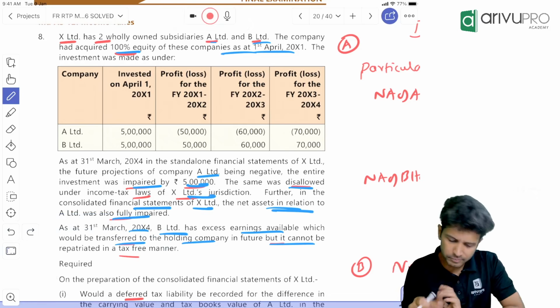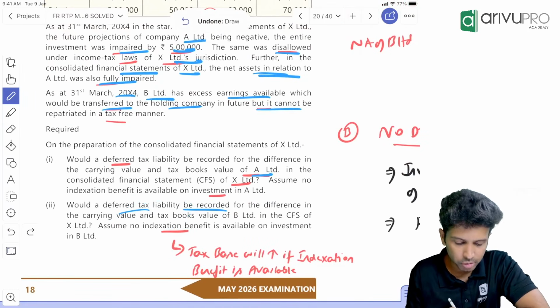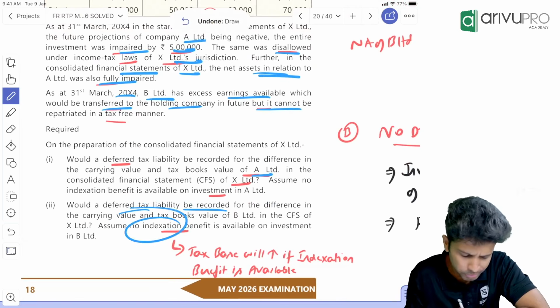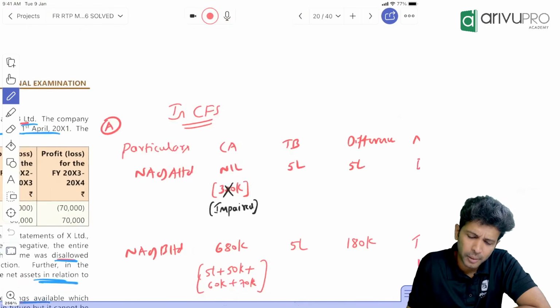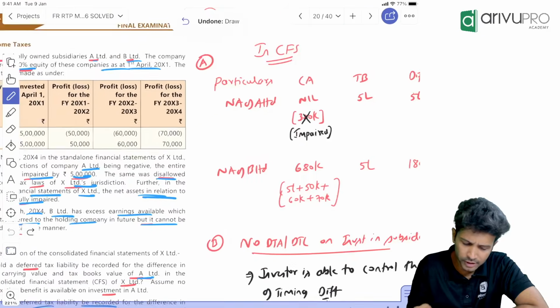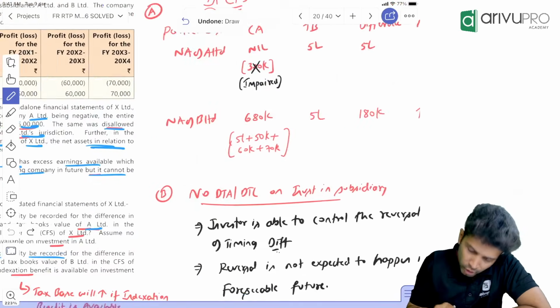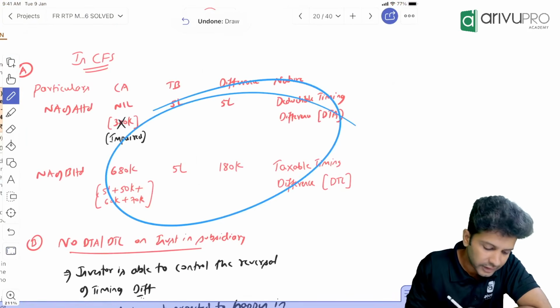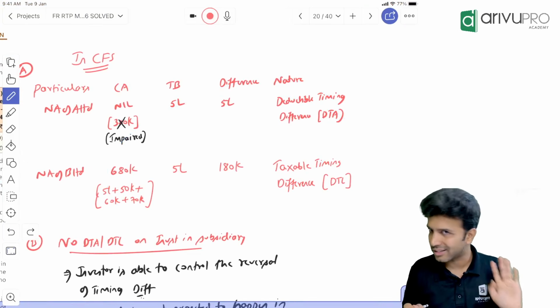That's fine. Okay. Now, whether DTA, DTL will be recognized in the books of CFS for both, they're asking. Assume that no indexation benefit is there. If you get indexation benefit, then the tax base will not be this, people. Due to indexation benefit, the tax base will increase. So here they're saying in both cases indexation benefit is not available. So now this is the DTA or DTL we may have to create. How much, we can't say because the tax rate is missing.